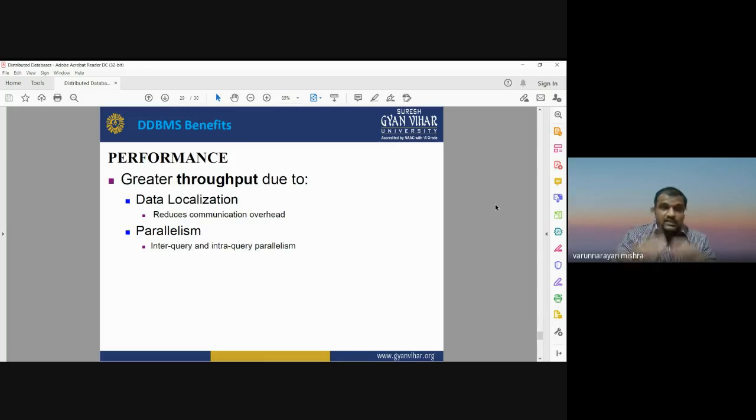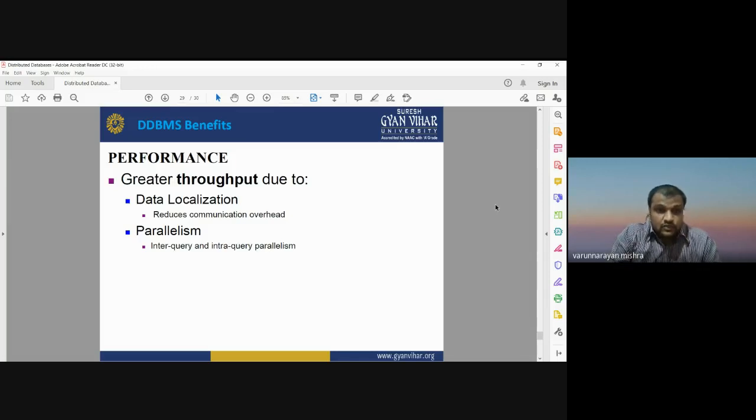But when our database is distributed over the network, at different locations, at different sites, on different computer systems, it certainly improves our performance, because it reduces the chance or risk of data loss or damage to the data.